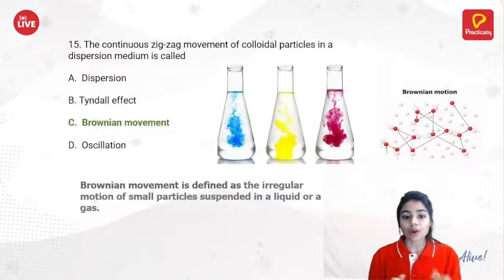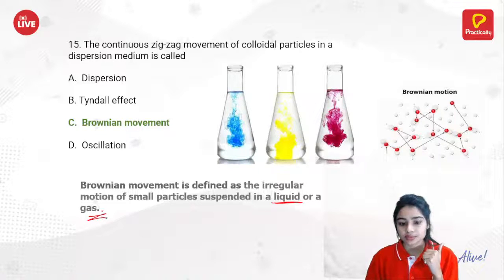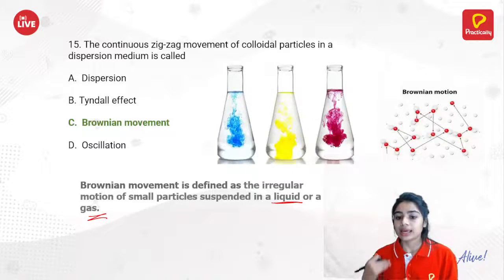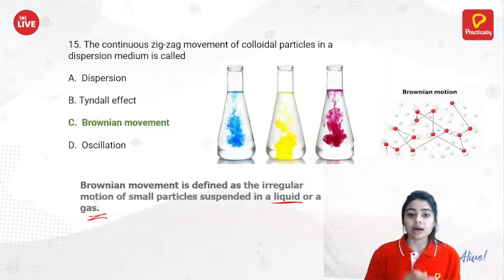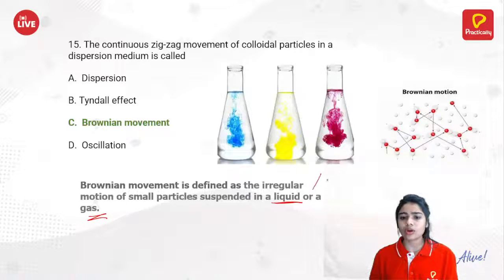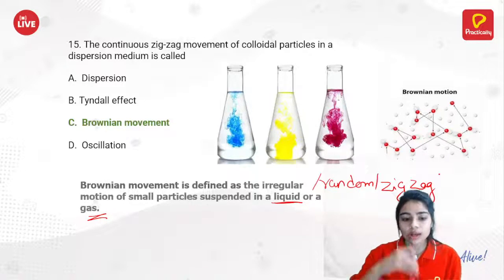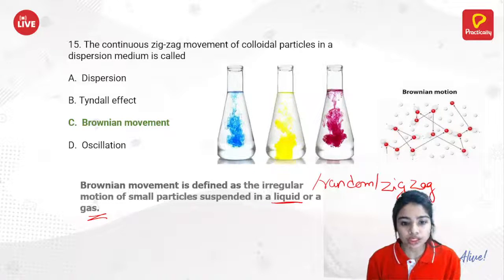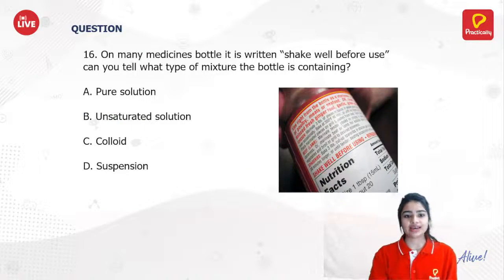So here, Brownian motion is the zigzag movement of your smaller particles which are suspended in your liquid or gas. So here, the dispersion medium can be your liquid or can be your gas. So Brownian motion is the zigzag movement or just a random movement. You just say an irregular or random or zigzag movement of your particles which are dispersed in your liquid or gaseous phase. Brownian motion cannot be shown in your solid phase. Okay? Okay, Chaya Devi. That's good.